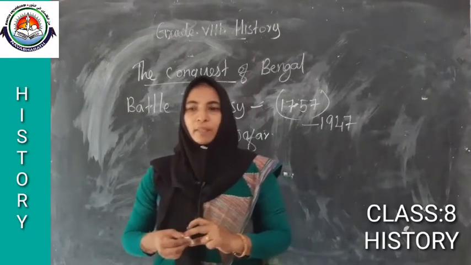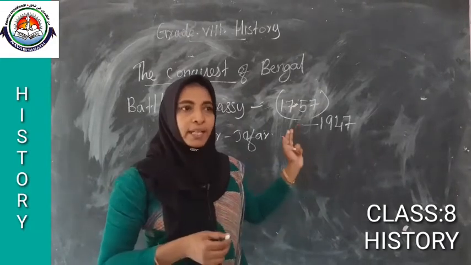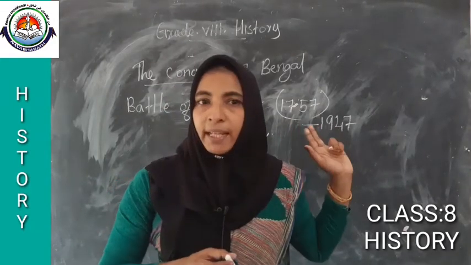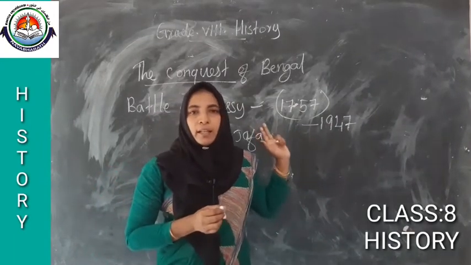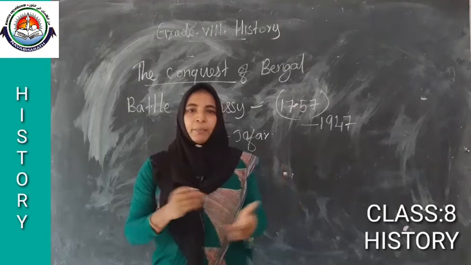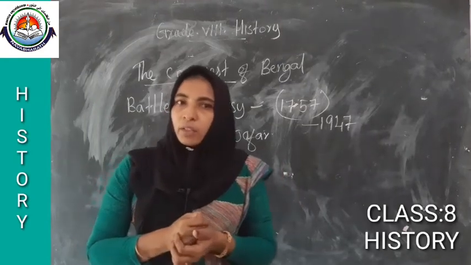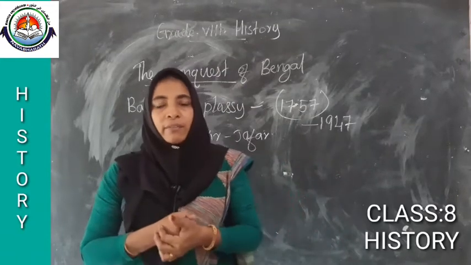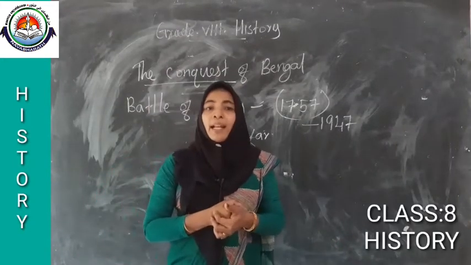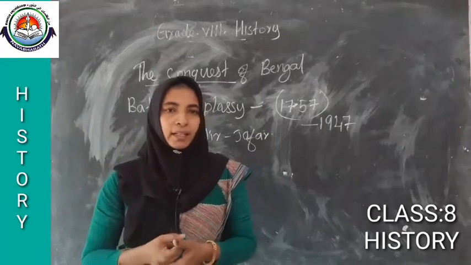Listen. Then the English East India Company established their political power here. Up to that time, in order to be involved in trade, Britishers imported bullion from their country.